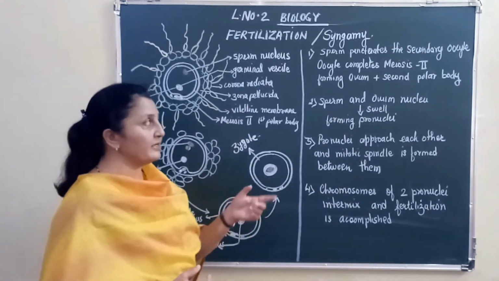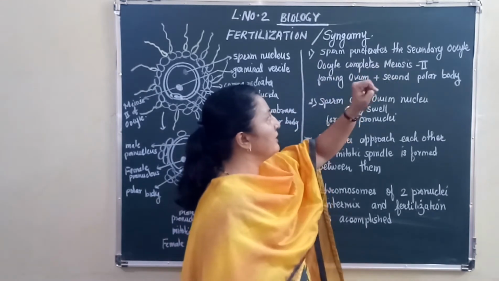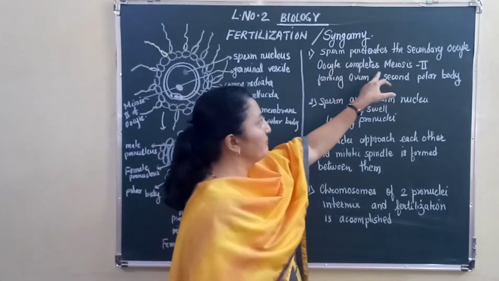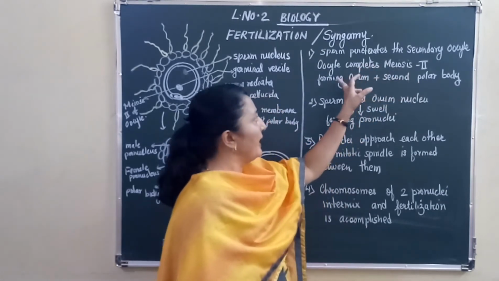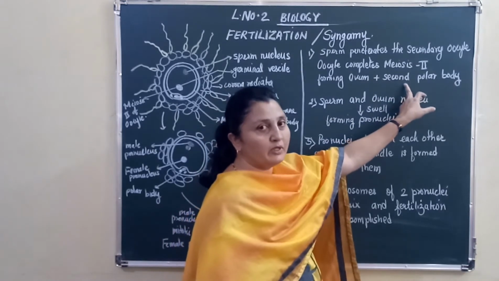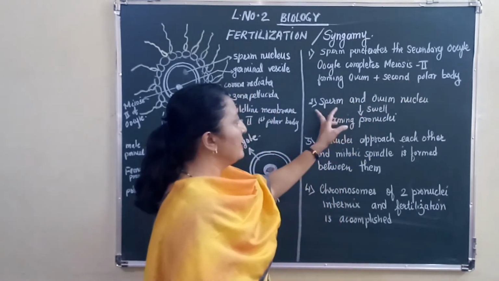Let us study in detail. See what happens first. The sperm penetrates the secondary oocyte. As soon as the sperm penetrates, the oocyte completes meiosis 2, forming an ovum and a second polar body.